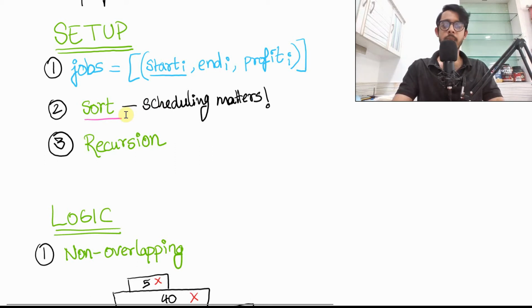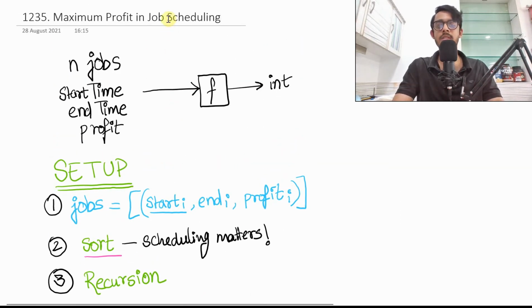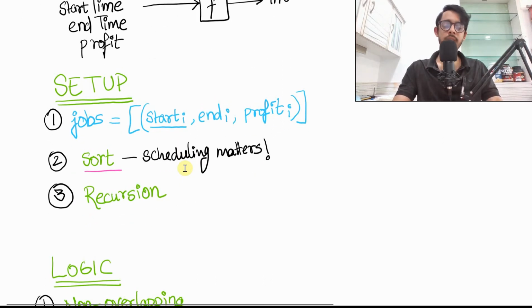There's one more thing that we observe. Scheduling matters. In fact, the question mentions job scheduling. So we somehow need to have a particular order in which we can go about things, in which we can schedule things. Sorting is important, and so we'll go ahead and sort by the start of i. The starting time of each job is going to define how and where it is sorted. This will become very important later on, as I'll show.